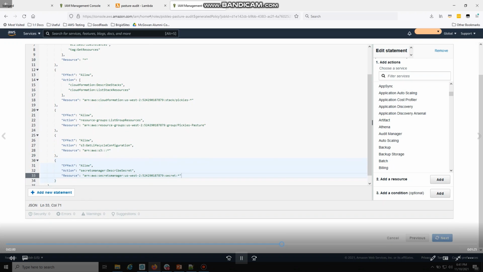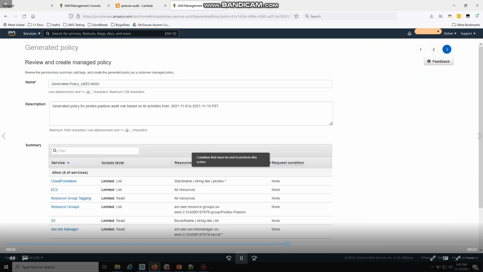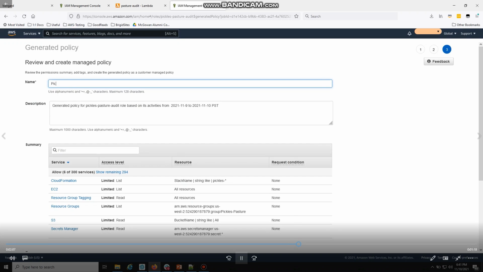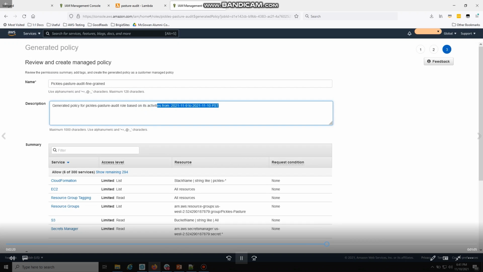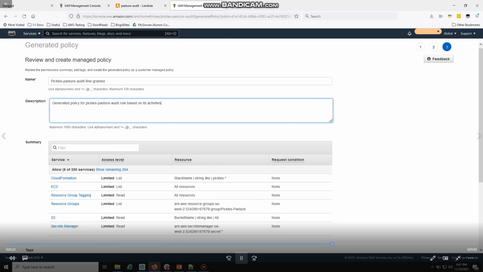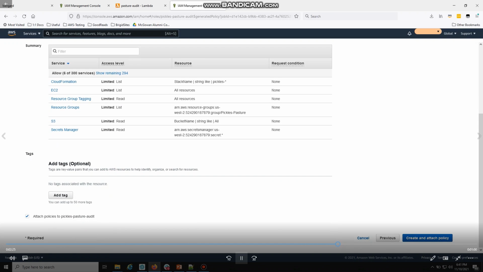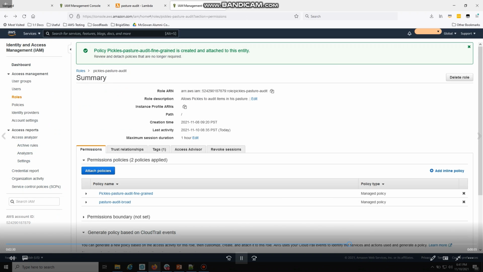I'll click next. And I'm going to give the policy a better name. So you'll want to generate a good name that's relevant. And this is our pickle pasture audit. And I'll name it fine grained because I have a broad one as well. And I'm going to remove the timestamp because I don't need that information. I'm just going to say based on its activities, and you can kind of see the summary as well. I could tag it if I wanted to. I'll create, and it will attach the policy right to the role that it used, but it keeps the broad one as well. So I want to remove that because I'm in development and I'm still testing.